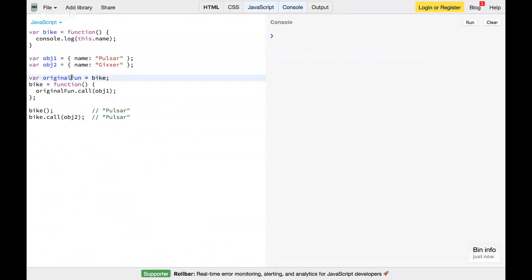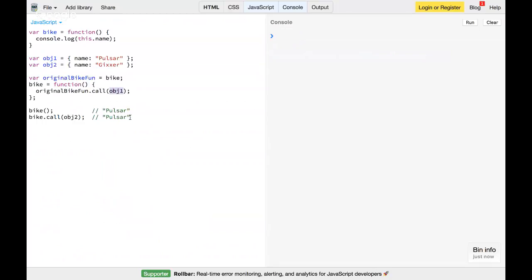Then I override the bike function, and inside it I call original bike function dot call obj1.